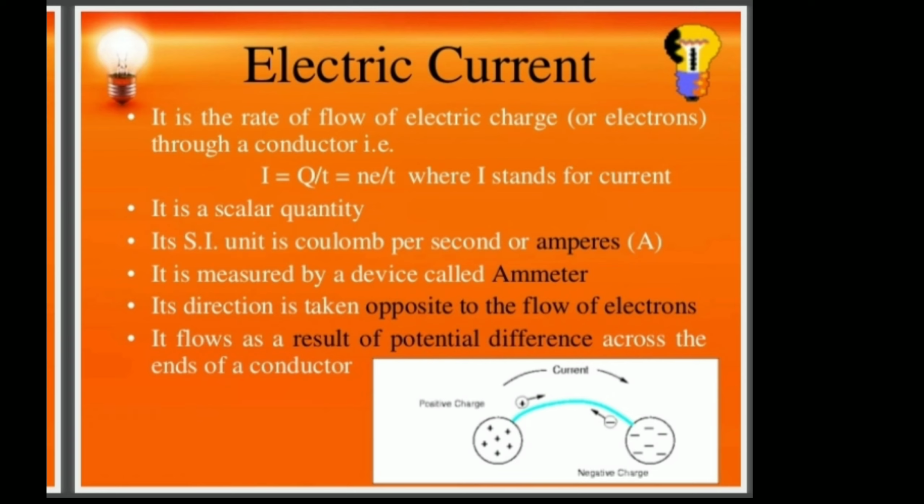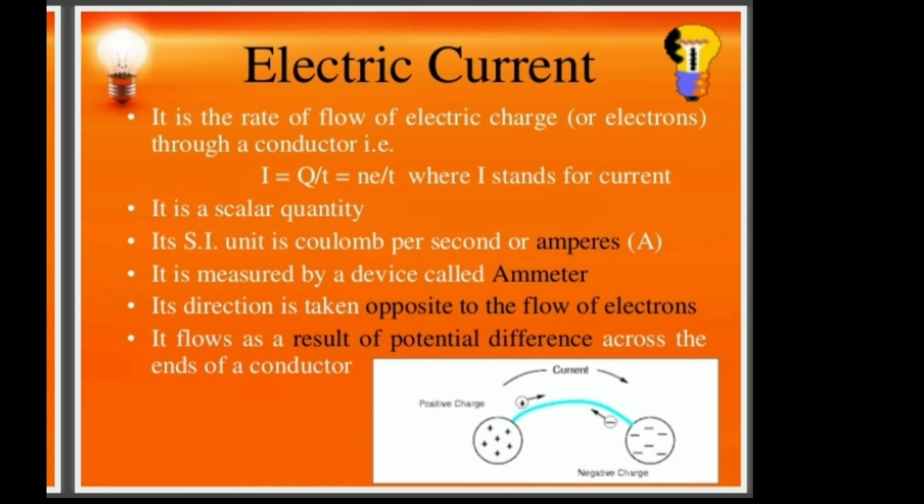That is called quantization. Last class we discussed that charge is always calculated in integral multiples of the elementary charge: 1, 2, 3, 4 times E. It won't be a fraction.